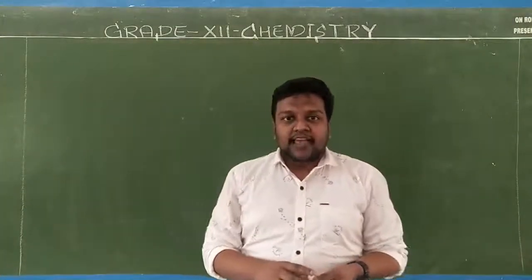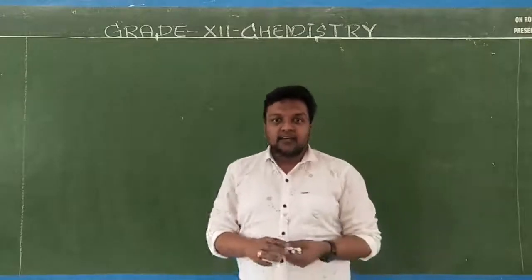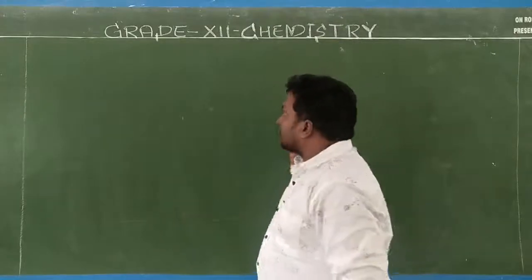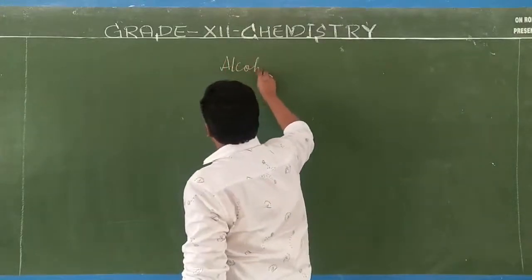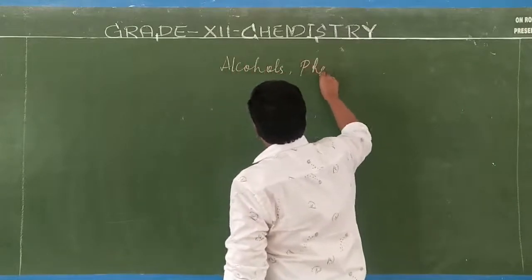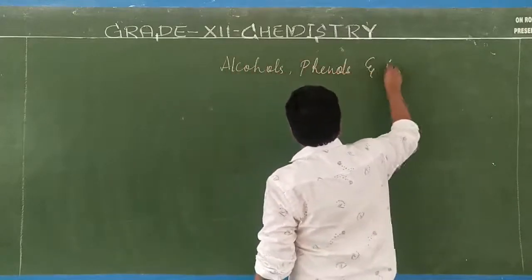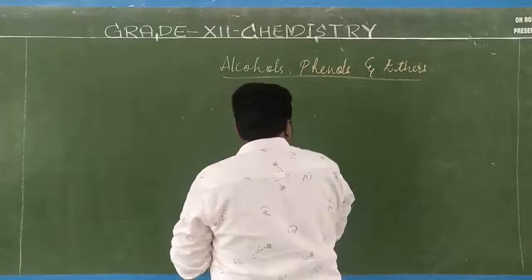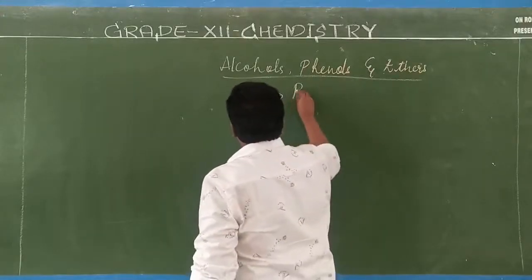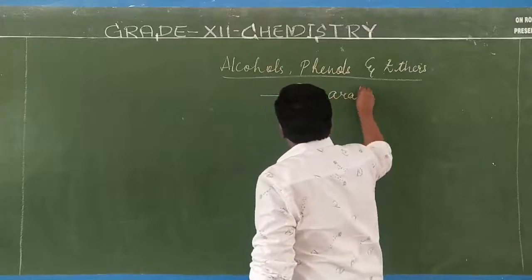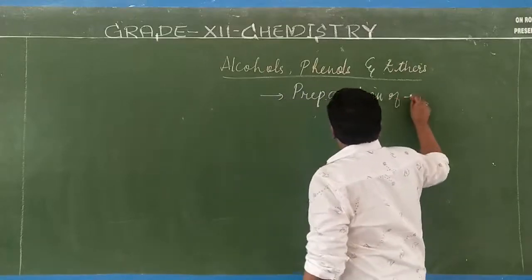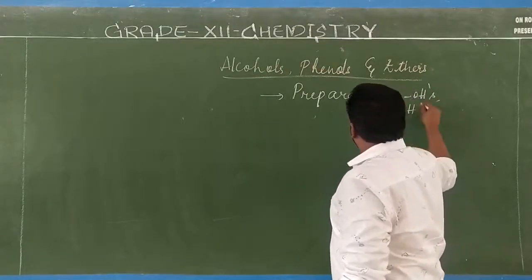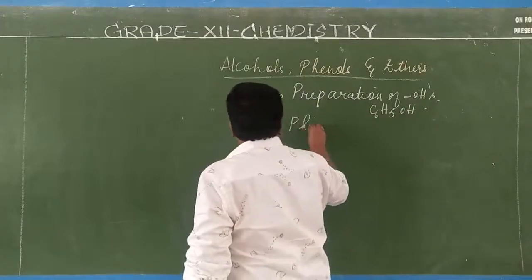So we'll continue with the alcohols chapter. In the previous class we completed alcohols and phenols. The chapter is Alcohols, Phenols and Ethers, isn't it? In this chapter we have studied the preparation of alcohols, preparation of phenol, and second, physical properties,